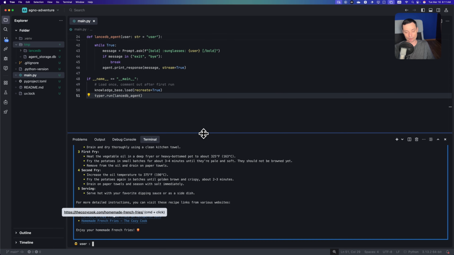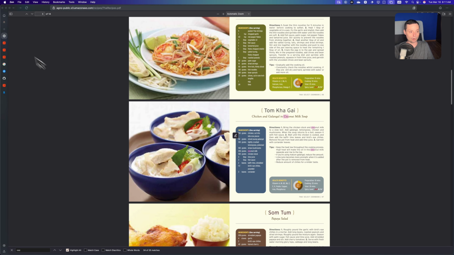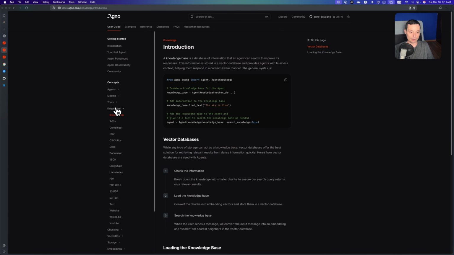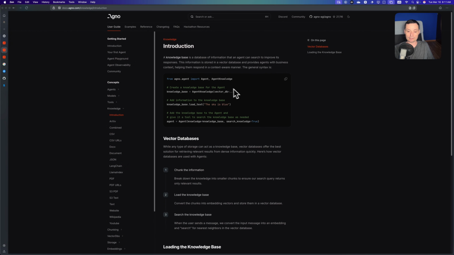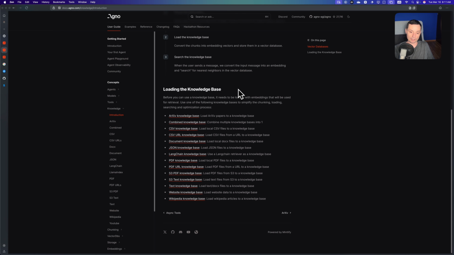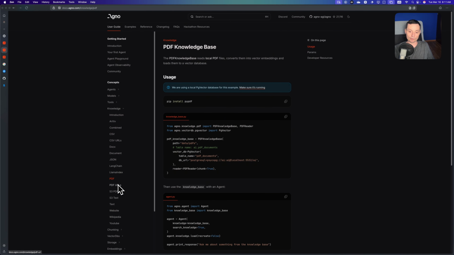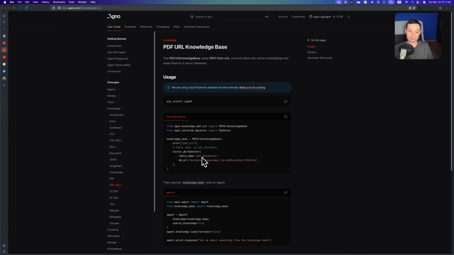You can add anything you want in there. You can put your documents, PDFs and other things. And in here, if we open the agent, you have the knowledge in here, and you have the instructions. You can go and check more details. You see that you have options to import from CSV, JSON, PDFs, S3, like we've used, text, website knowledge if you want, Wikipedia knowledge, and you have all of these options. So we've used the PDF URL for this one.